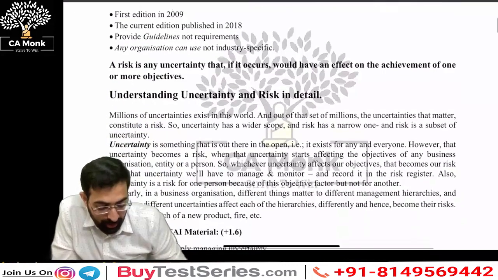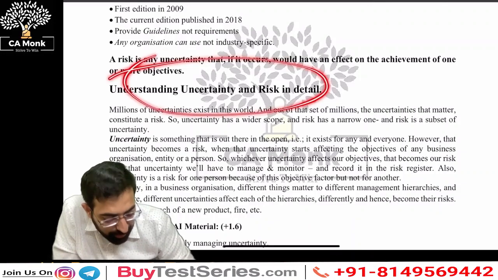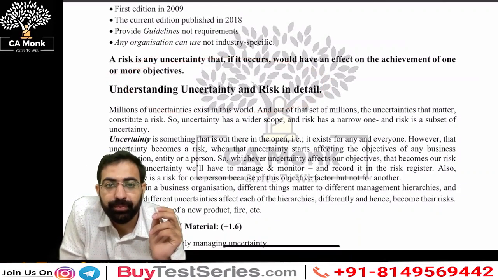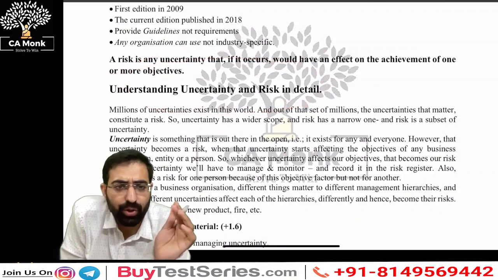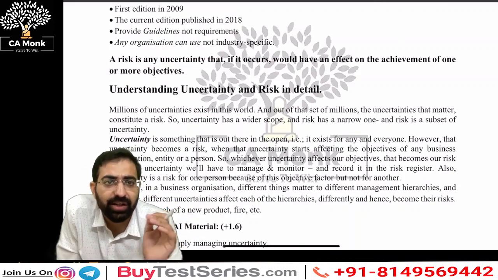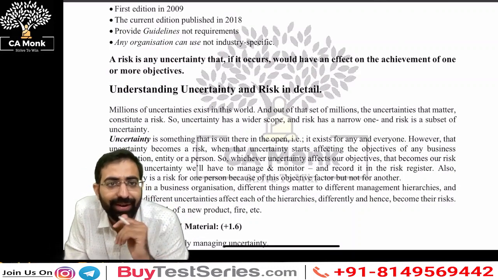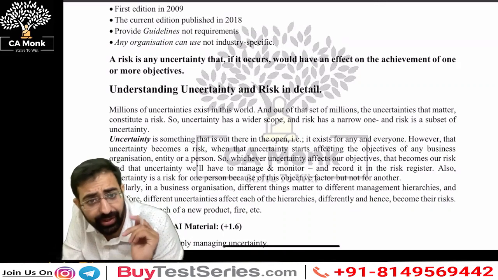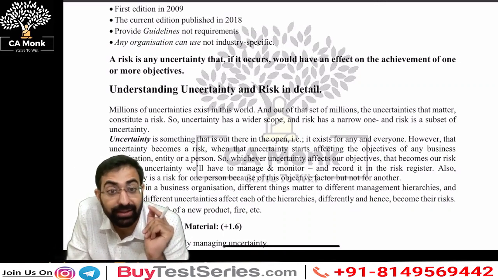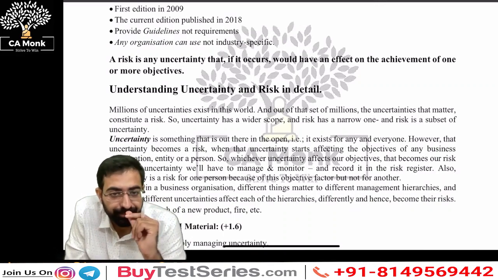Now, what is the difference between risk and uncertainty? Which is a wider term, sir? Can anyone tell me in the chat box, those who are live: is risk the wider term or is uncertainty the wider term? Uncertainty is the wider term, right?